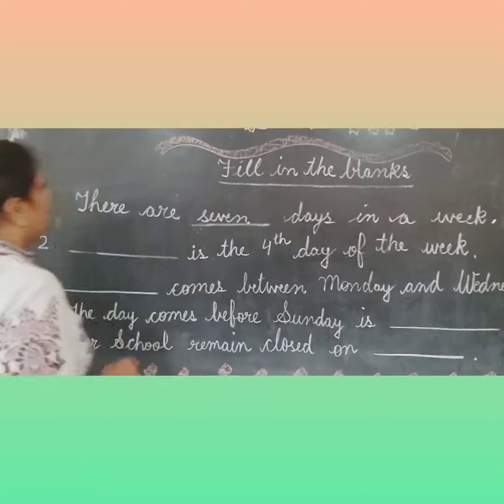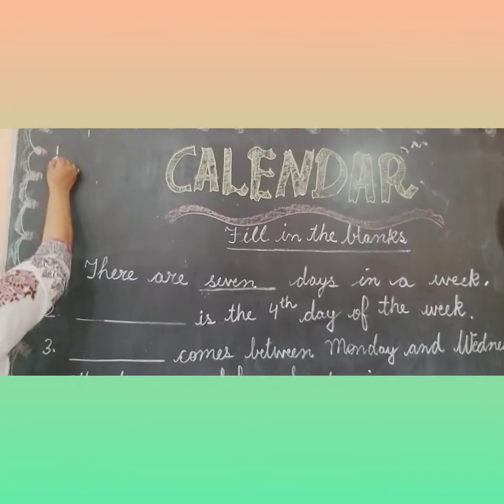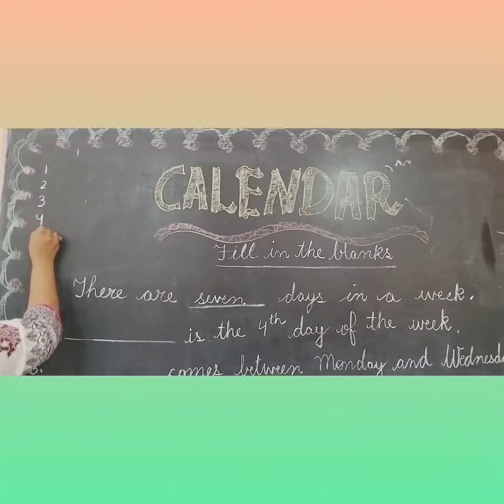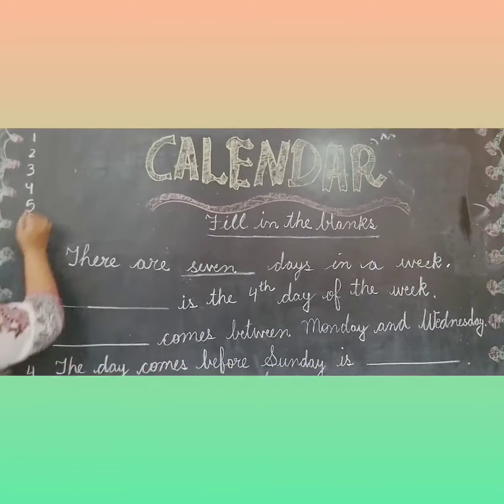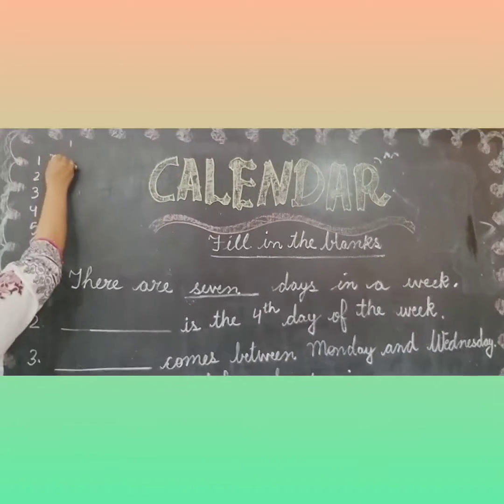Kids, what we will do, first we will write here weekdays. As you know, there are 7 days. We will start from Monday.